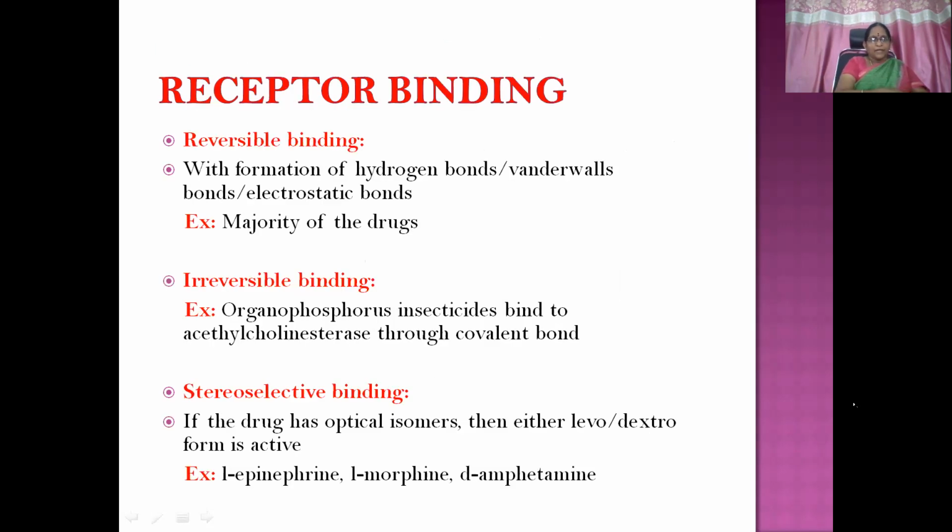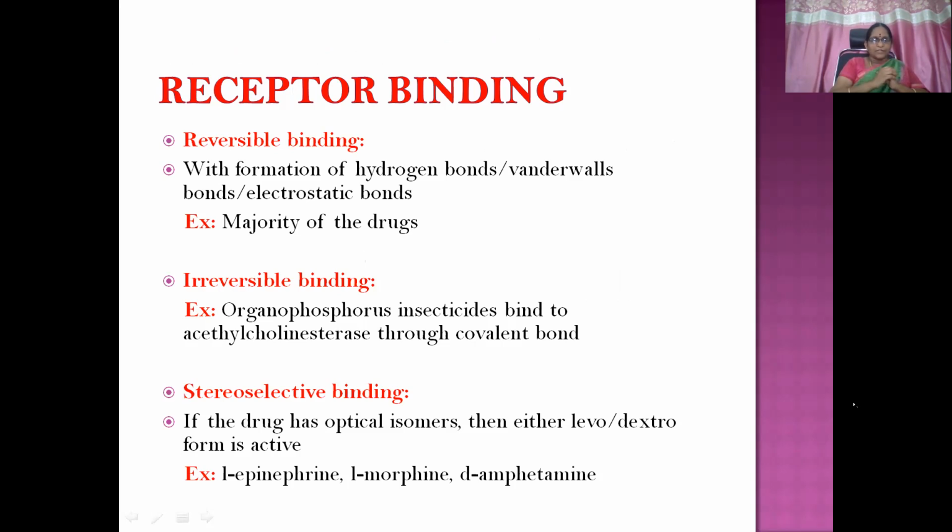Then receptor binding: reversible binding, with the formation of hydrogen bonds, van der Waals bonds or electrostatic bonds. The majority of drugs follow this path. Then comes irreversible binding. Certain molecules bind irreversibly, through a covalent bond.